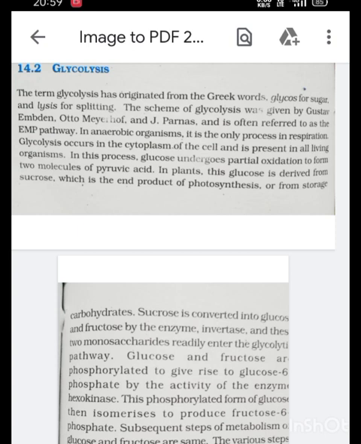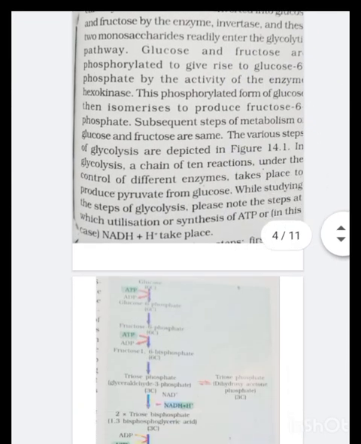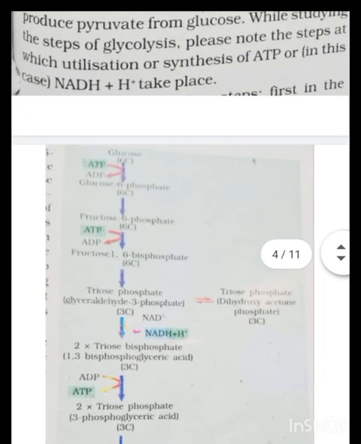In glycolysis, a chain of 10 reactions under the control of different enzymes takes place to produce pyruvate from glucose. While studying the steps of glycolysis, please note the steps at which utilization or synthesis of ATP or NADH occurs. This is the diagram of the glycolysis process as I have explained earlier, and you can see it thoroughly.